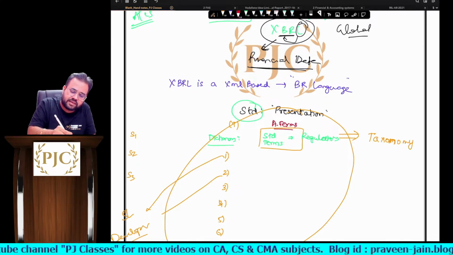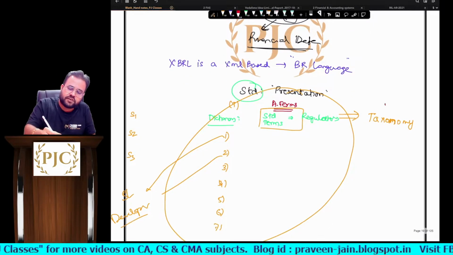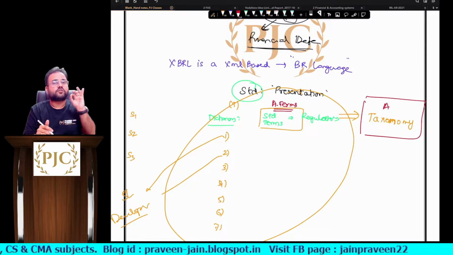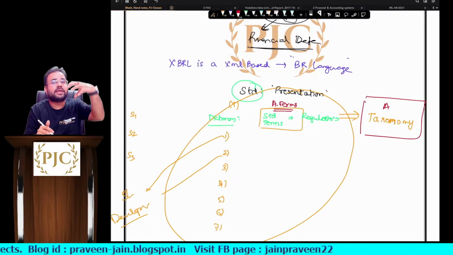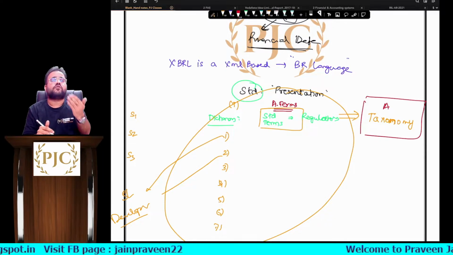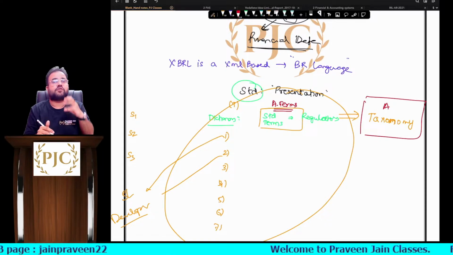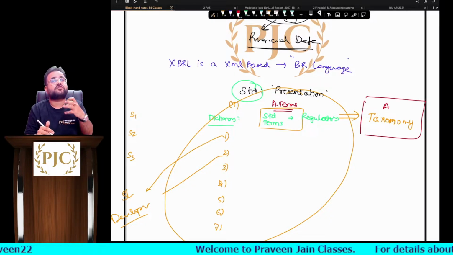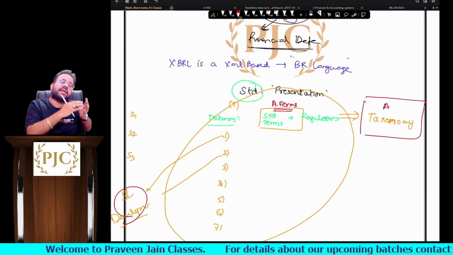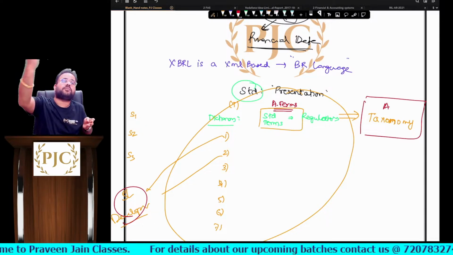This taxonomy is having what, sir? Accounting terms. So obviously this taxonomy is called accounting taxonomy. Agreed? So what is taxonomy? Taxonomy is nothing but a dictionary which will have words which are authoritatively defined, standardized, properly defined. And whoever wants to develop their software will take reference from this dictionary.